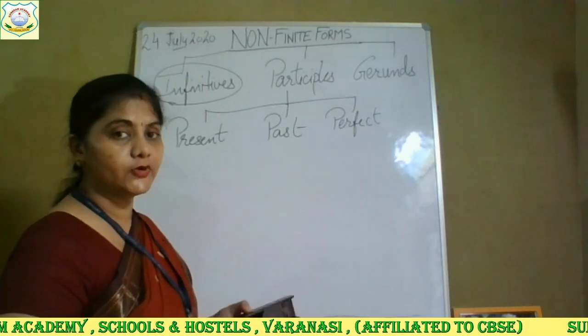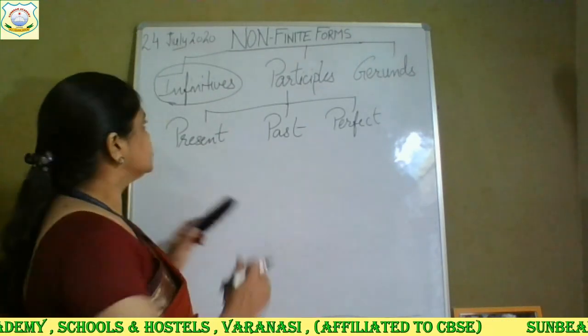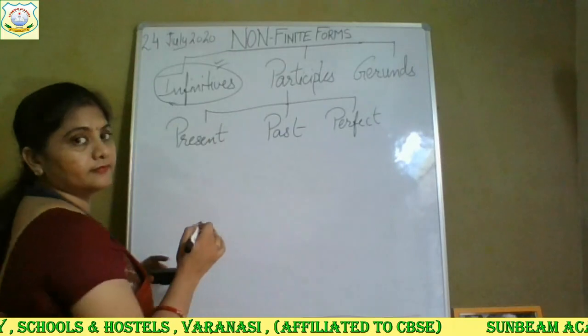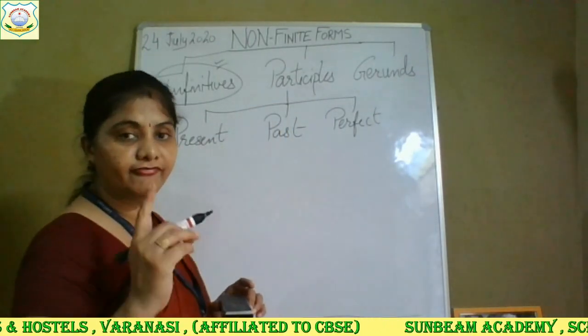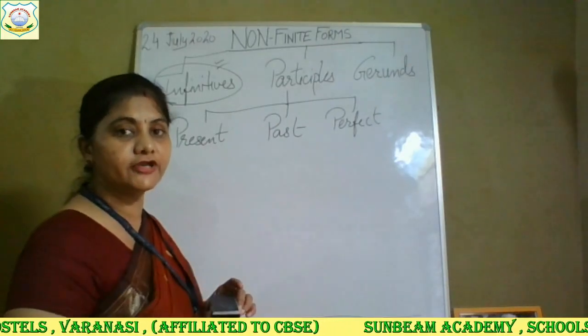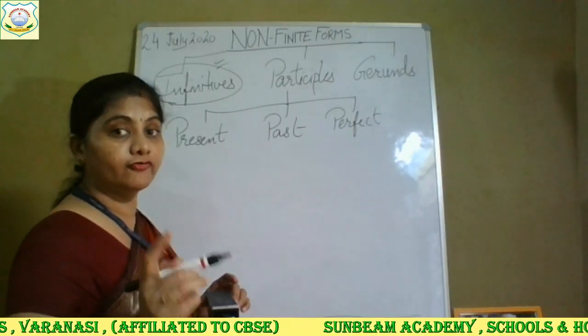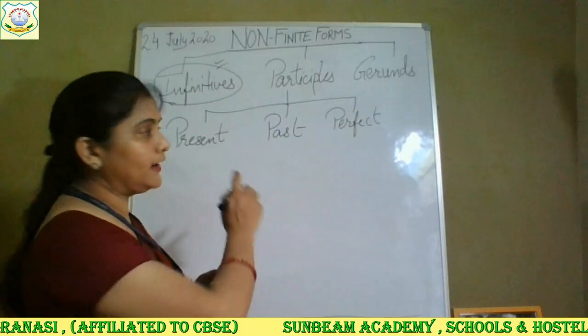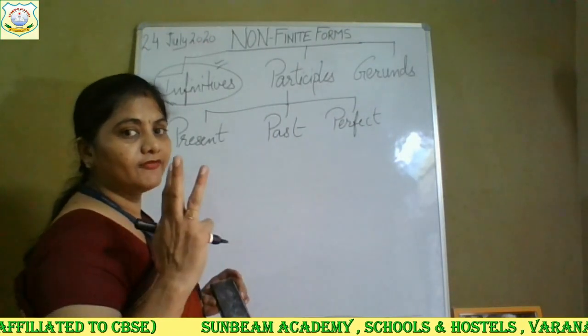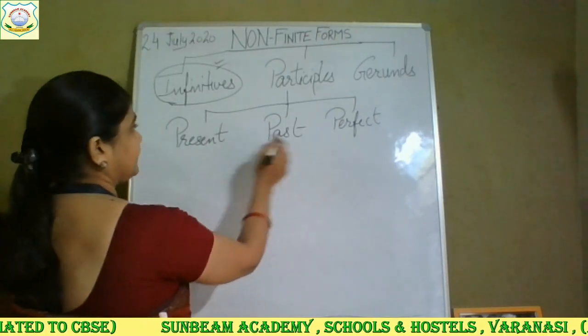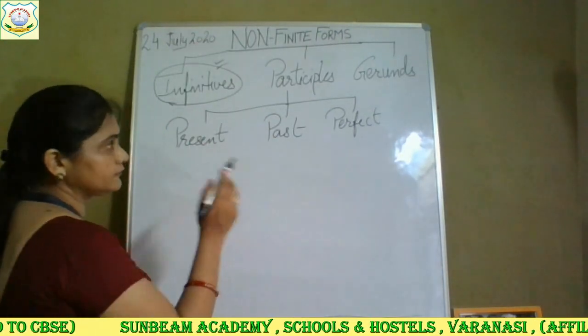There cannot be two, but first form of the verb will be there. So infinitives are easy in comparison to participles. Participles can be tough, can be confusing for you. So give your full concentration while understanding this participle. So I have given you the three kinds: present, past and perfect.